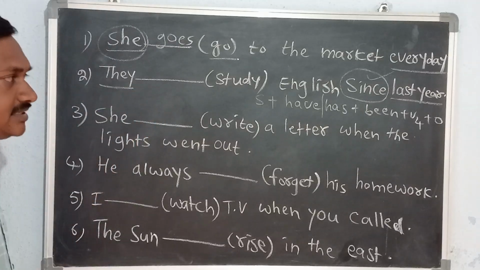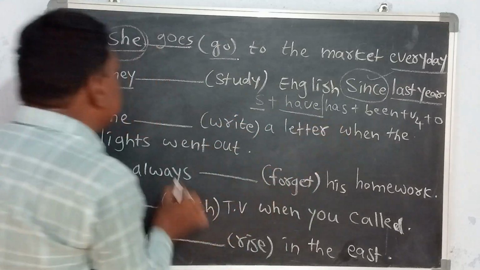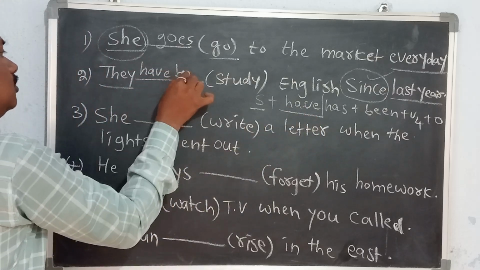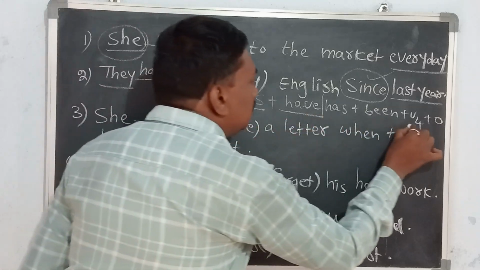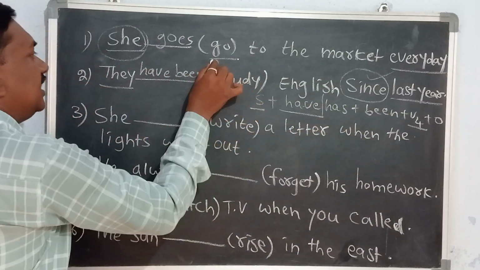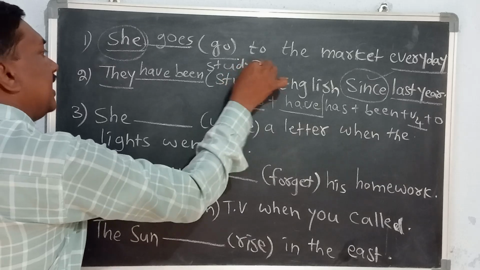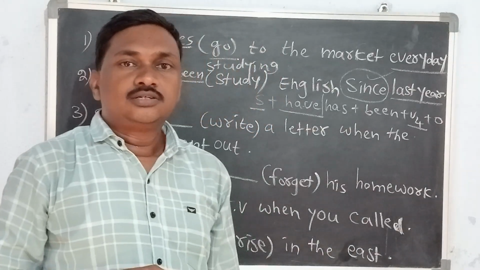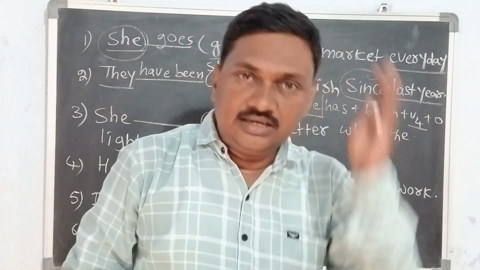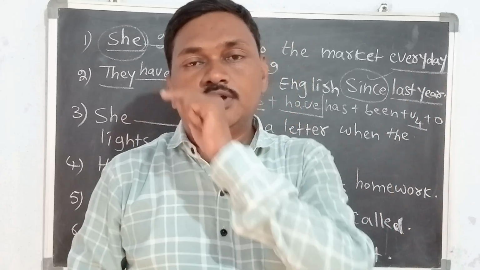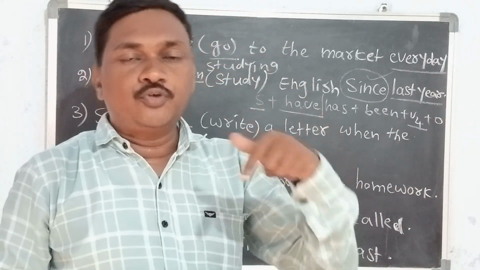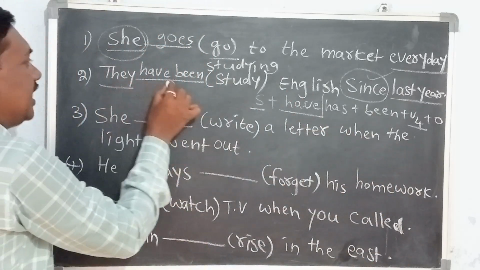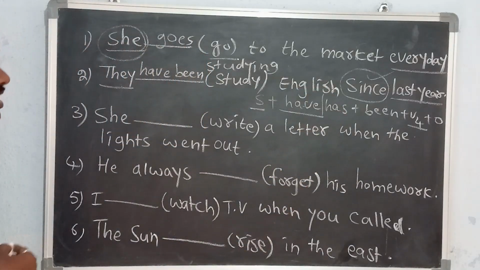So here the subject is given, then we write they have, they have been, next the verb plus ing form. What is the verb here? Study, so studying. They have been studying English since last year. They started studying English last year, and that action has been continuing to the present and it will happen for a few more days in the future also. So, they have been studying English since last year.